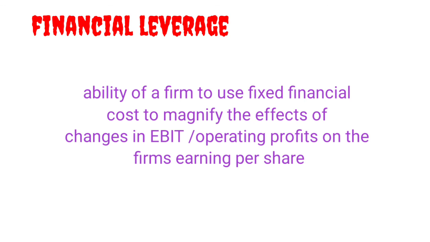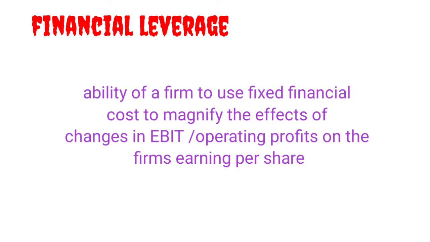The word financial usually means things which are expressed in terms of money. When it comes to financial leverage particularly, it is nothing but interest. So it is the ability of a firm to use interest cost to magnify the effects of EBIT or operating profits on the earning per share. It says use debentures up to a certain point where earning per share will be increased, and don't give debentures where earning per share decreases after a certain point of time. Take risk up to a certain point of time.